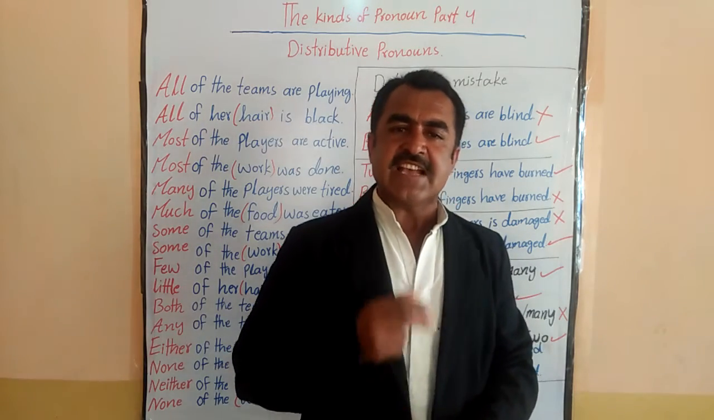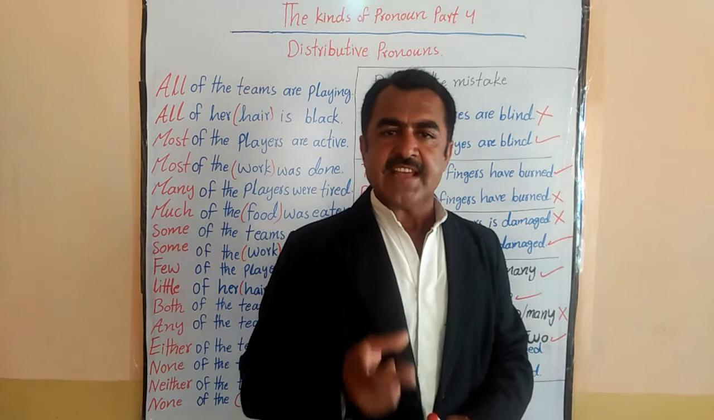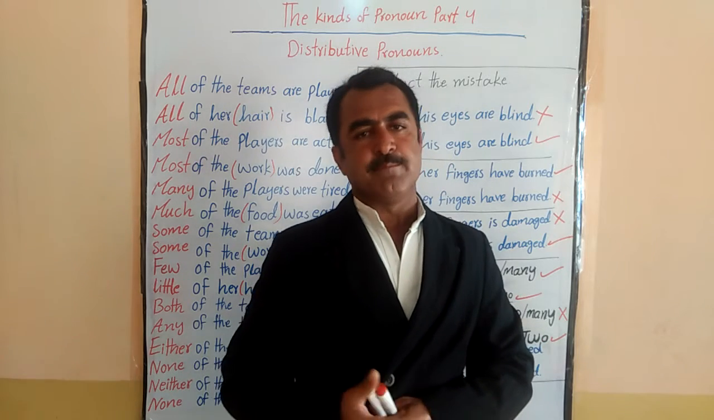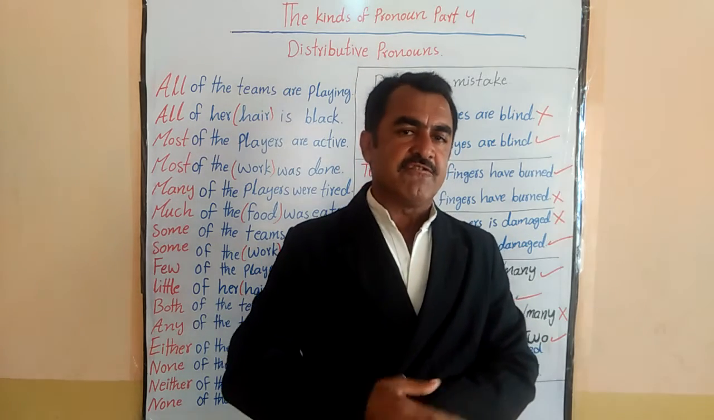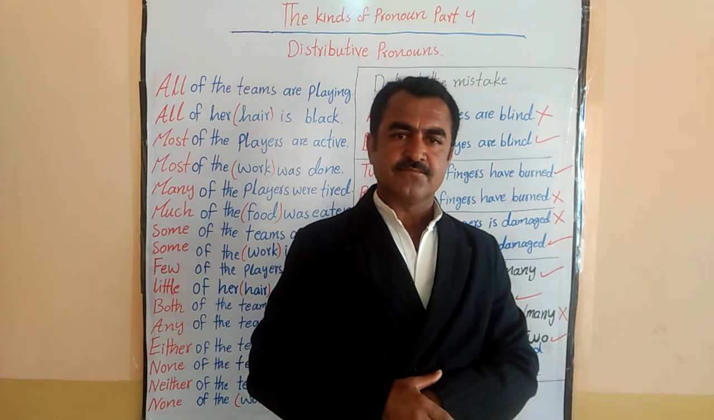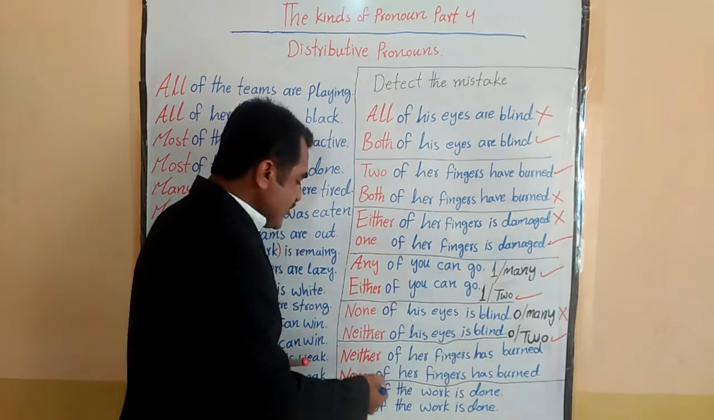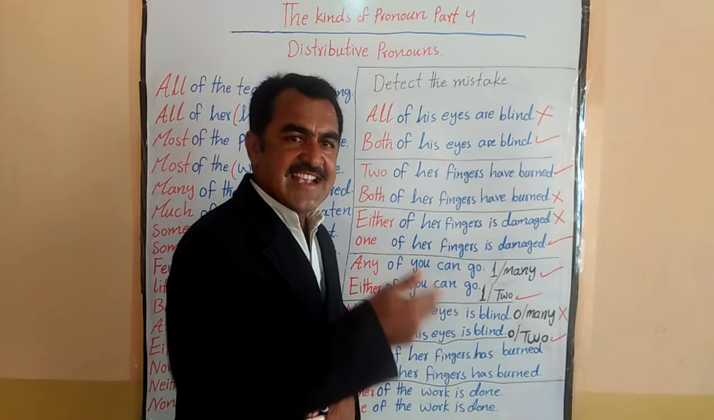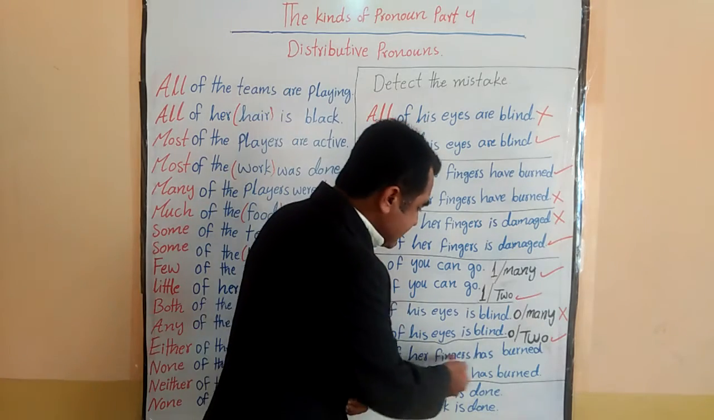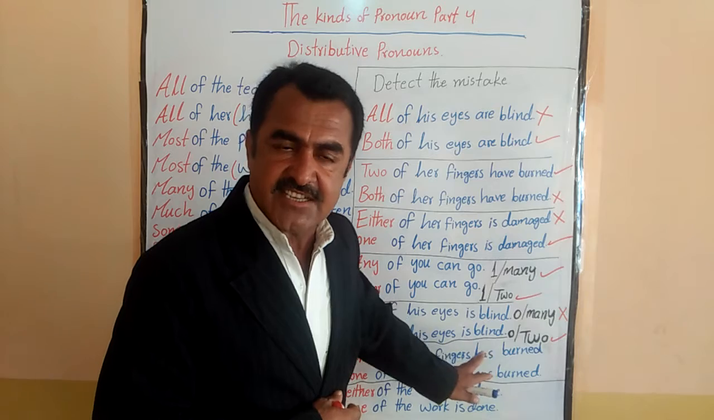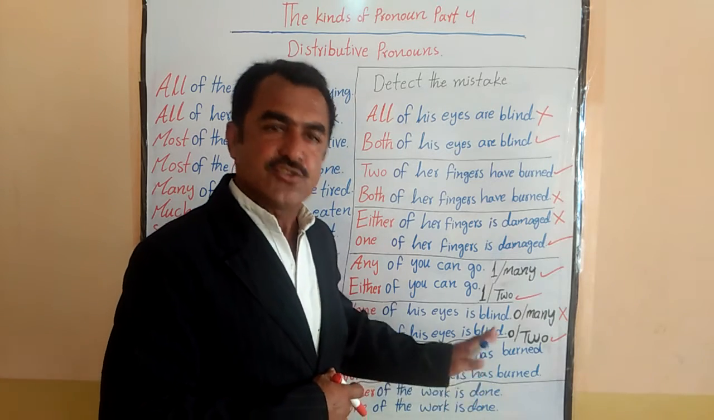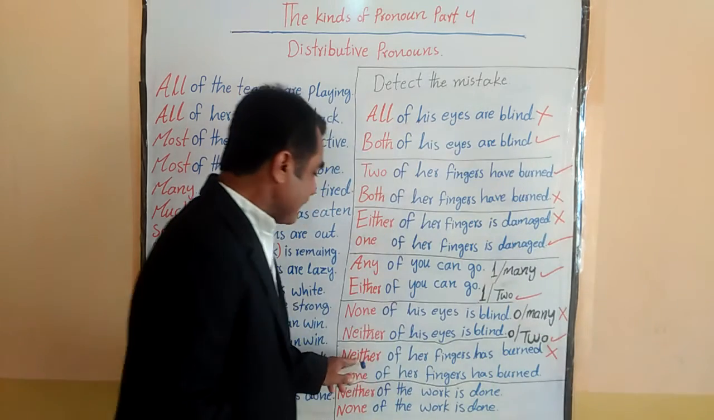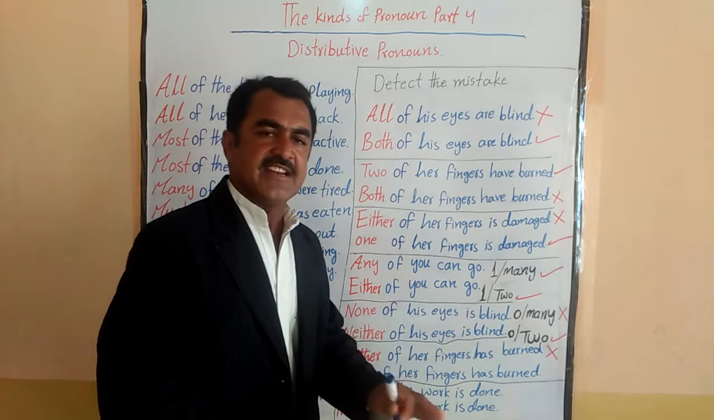Neither of her fingers has burned. None of her fingers has burned. So what do you say? Which one of the sentences is correct? Again you use your common sense. When I talk about two things negatively, then I say neither, okay? So here the sentence is not about two things. The sentence is about the fingers, okay? Fingers are not two. So that is why this sentence is incorrect. Okay? Neither of her fingers has burned. It is incorrect.